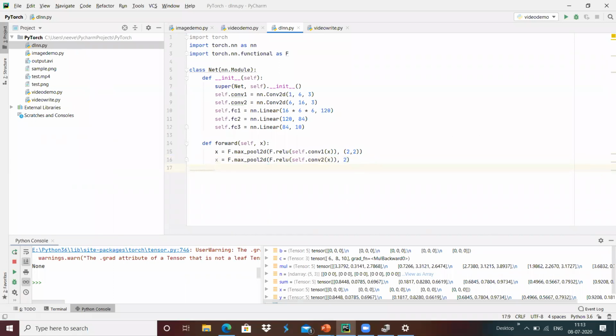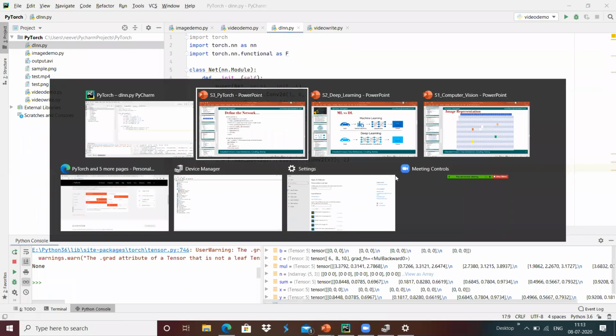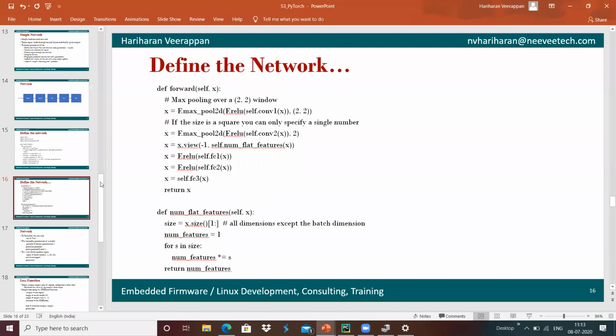Once we get the output, we are processing it to get the flat features, with something like x.size. Size is the number of features that we are trying to add here.